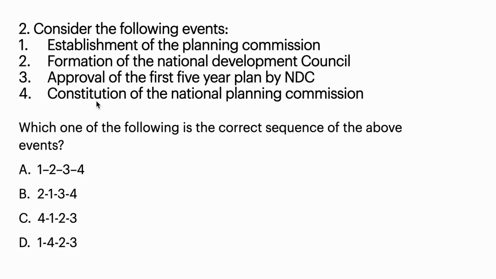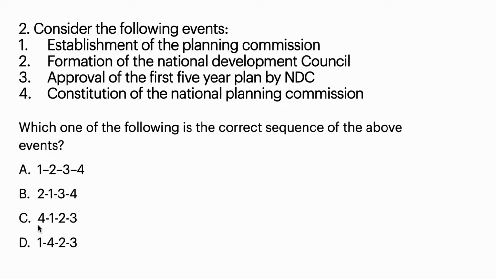Here, this National Planning Commission was constituted in the year 1938, remember, and we know first 5-year plan took place in the year 1951, and Planning Commission was established in the year 1950. So the earliest one is the fourth one.